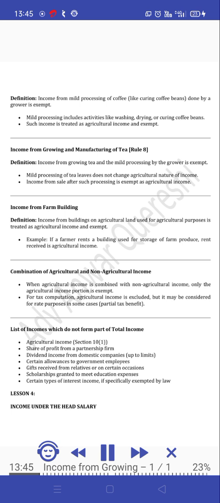Combination of agricultural and non-agricultural income. When agricultural income is combined with non-agricultural income, only the agricultural income portion is exempt. For tax computation, agricultural income is excluded, but it may be considered for rate purposes in some cases, giving a partial tax benefit.